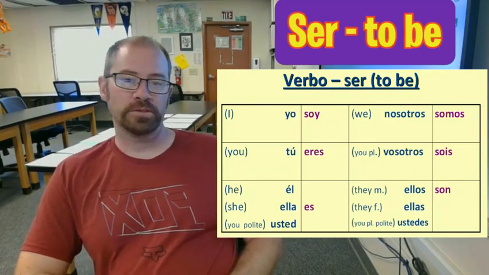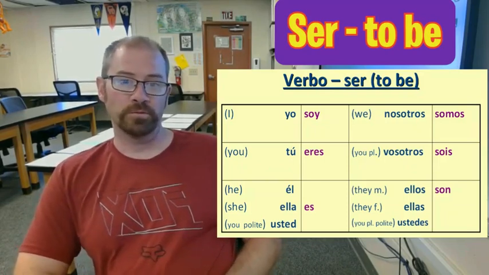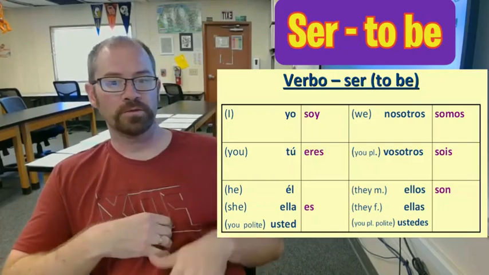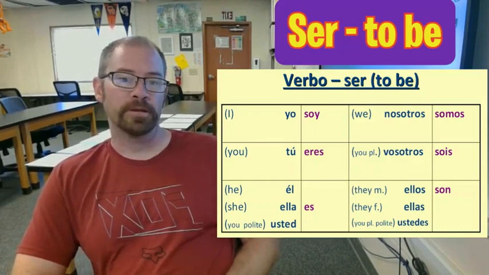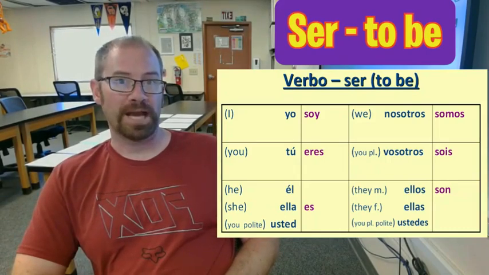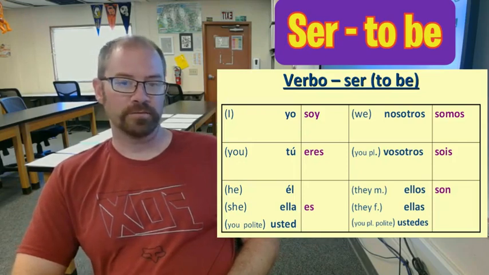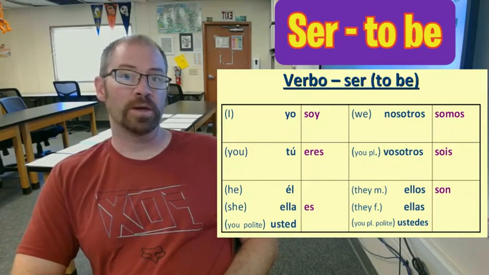Let's go up to the top right. We see the word nosotros, which means we. There's also a feminine version of that word, which is nosotras, and that's if a group of girls are saying we. If I go down, we've got the word vosotros, which is like you, again, like you guys, plural. And then I can also make that feminine, vosotras. And then I got ellos and ellas for they. One's masculine, the first one, the second one's feminine. And then ustedes is like you guys.